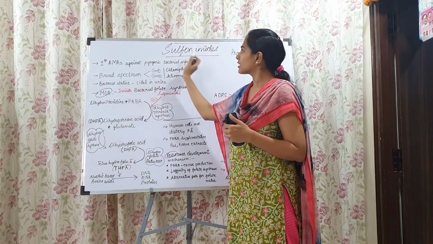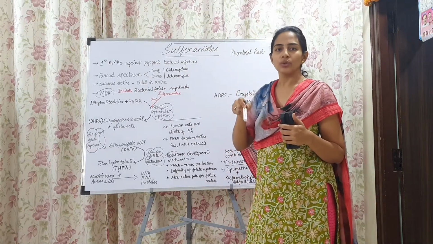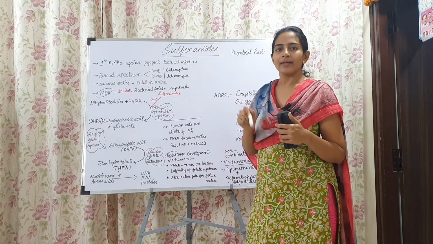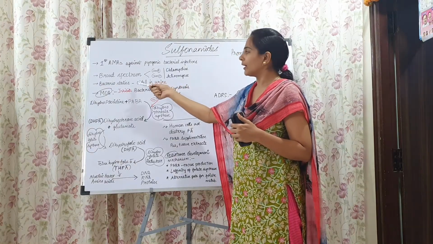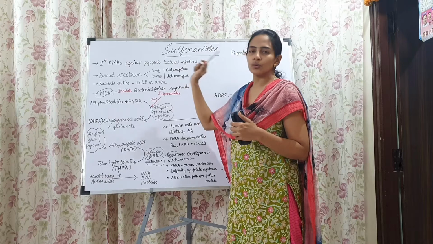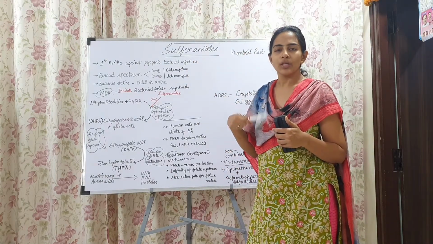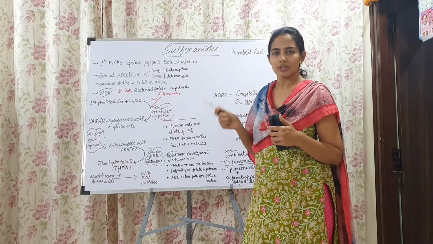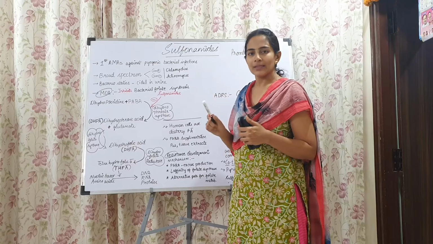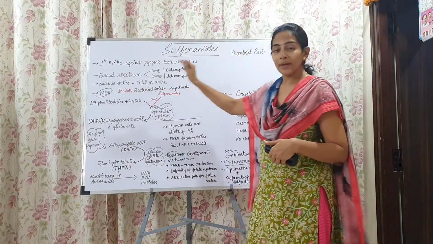Whereas when the sulfonamide is taken, metabolized and excreted in the urine, in the urinary bladder, they act as bactericidals. So they are bactericidal in the urine. Normally they are bacteriostatic, but when excreted in the urinary tract, because of their high concentrations in the urine, they act as bactericidals. Next, let us go through the mechanism of action.